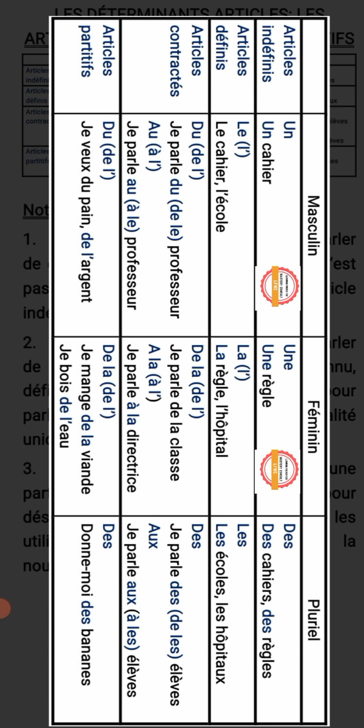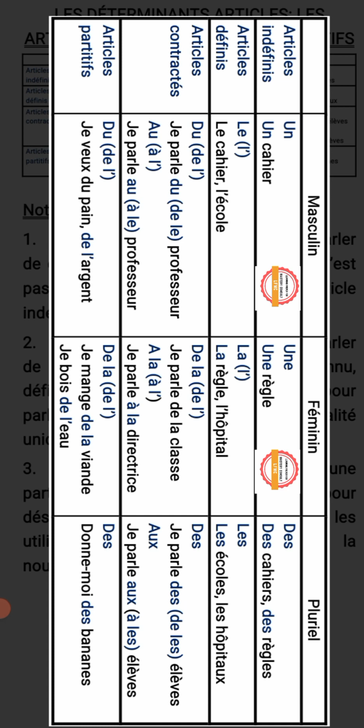Then we have des, which is the plural form. Je parle des élèves. I am talking about the students. Des is the contracted form of de les. We don't say de les. You contract it into what? Des. Je parle des élèves. I'm talking about the students.